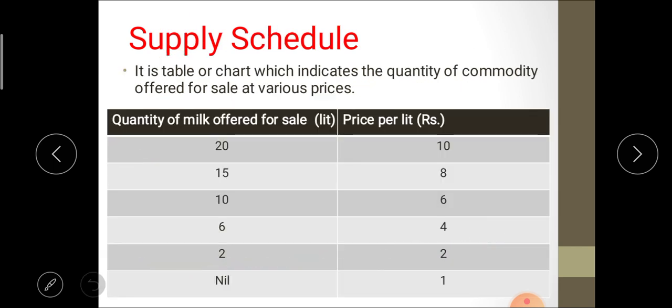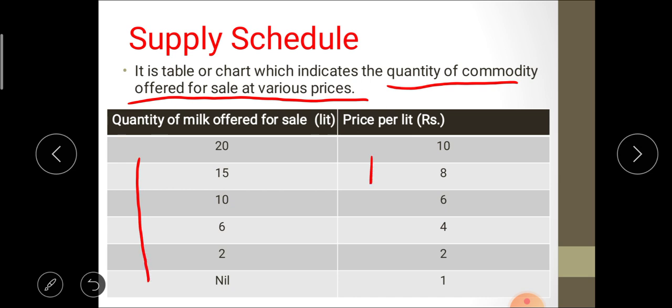After the definition of supply, the next point is the supply schedule. The supply schedule is the table or chart which indicates the quantity of a commodity offered for sale at various prices. In this table we can see the quantity of milk offered for sale and the price per liter of that milk. So this is the supply schedule, a table which indicates the quantity of a commodity offered for sale at various prices.